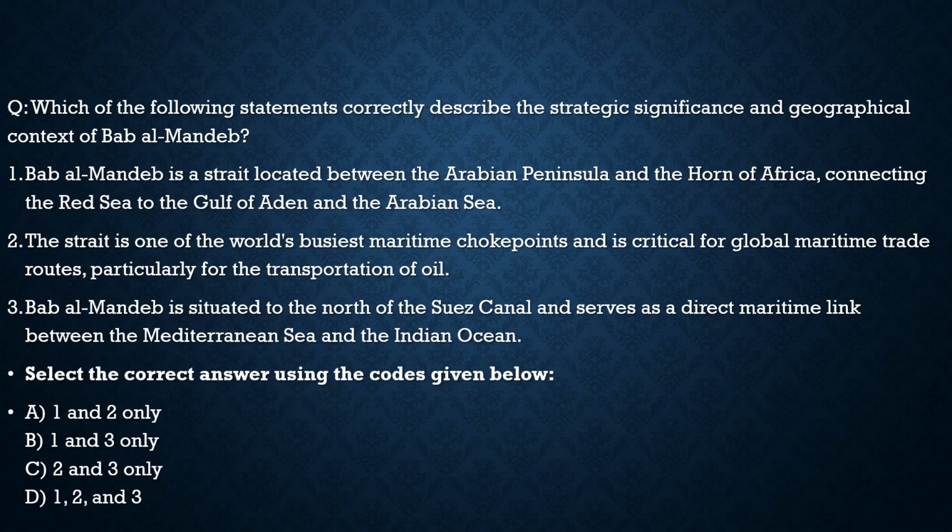Second statement, the strait is one of the world's busiest maritime choke points and is critical for global maritime trade routes, particularly for the transportation of oil. 100% correct. Third, Bab al-Mandeb is situated to the north of the Suez Canal. This is incorrect because it is situated to the south of the Suez Canal. Therefore, in this question, the correct statements are statement 1 and statement 2 only. And from the code given below, the correct code is 1 and 2 only.